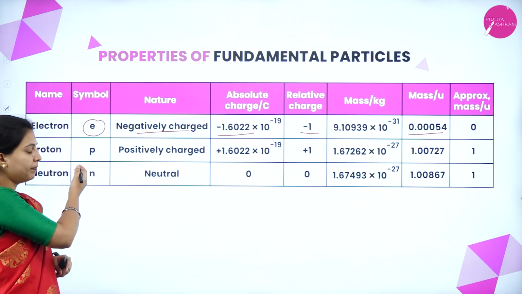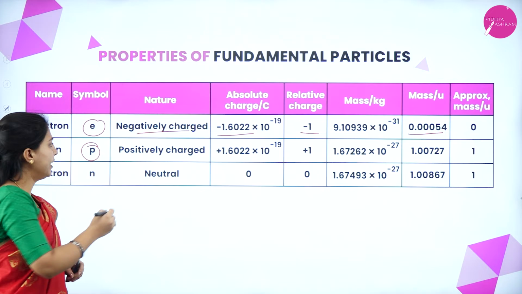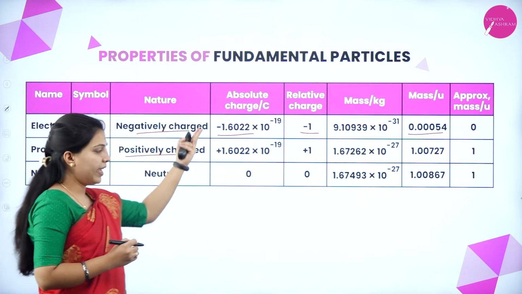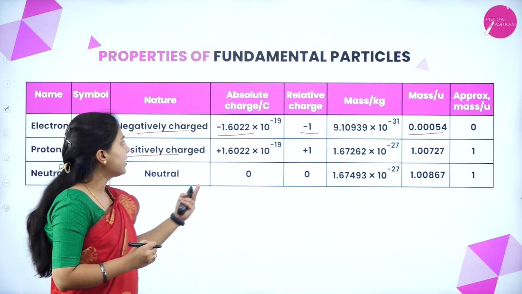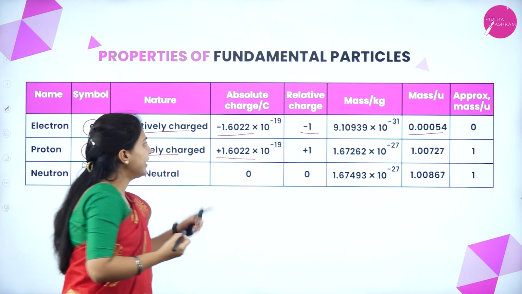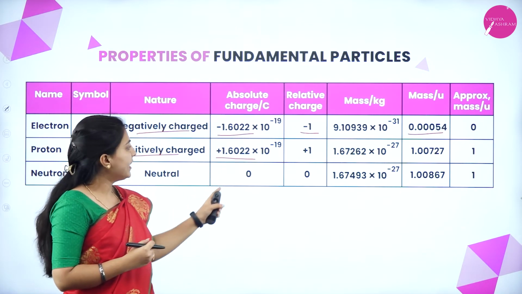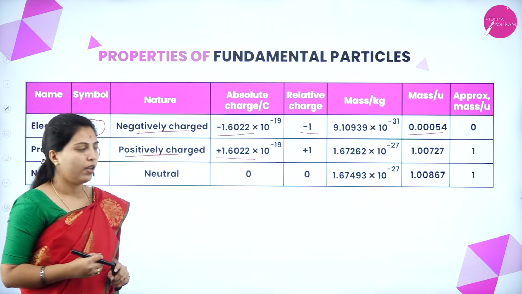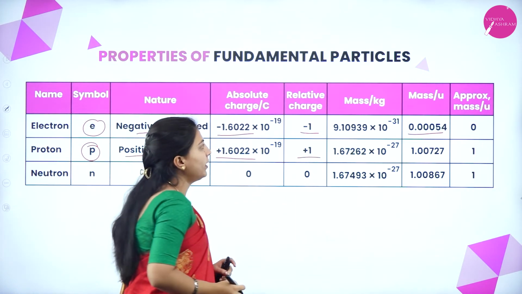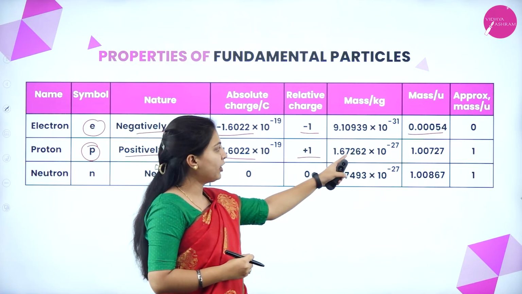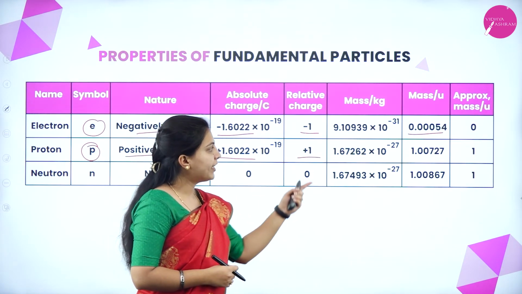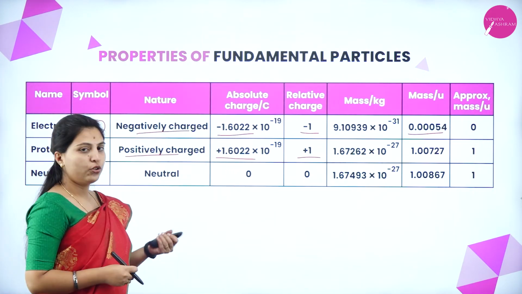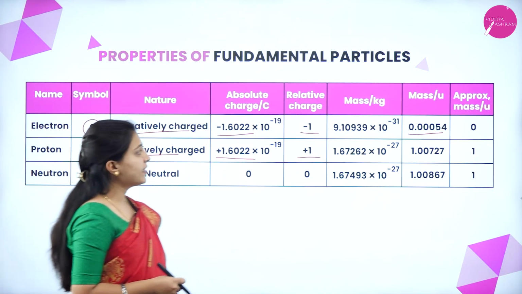Again, the proton is designated as small p, and it is positively charged. Its absolute charge is the same as the electron's, but the sign is opposite: here minus 1.6022, here plus 1.6022 into 10 to the power of minus 19. Relative charge is plus 1. Mass is 1.67262 into 10 to the power of minus 27. Mass in u is 1.00727, so approximately the mass of a proton is 1.